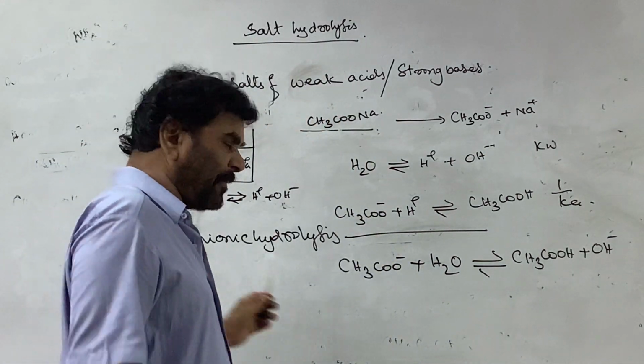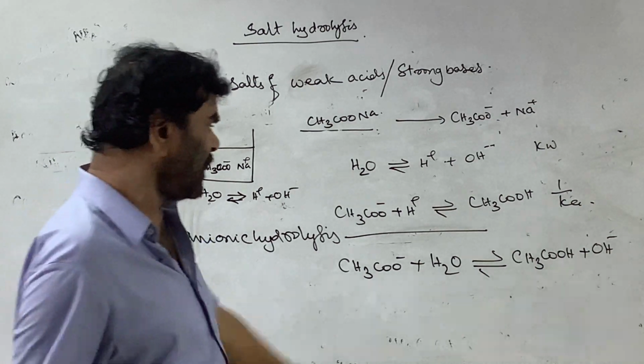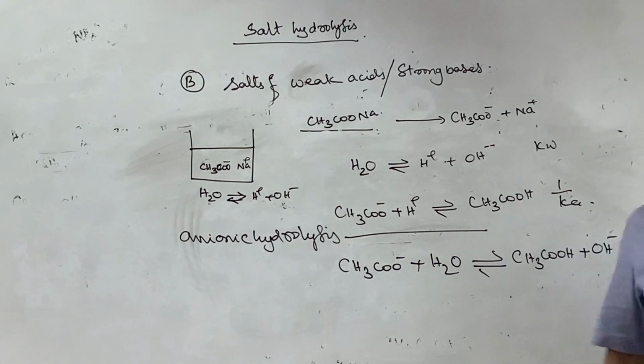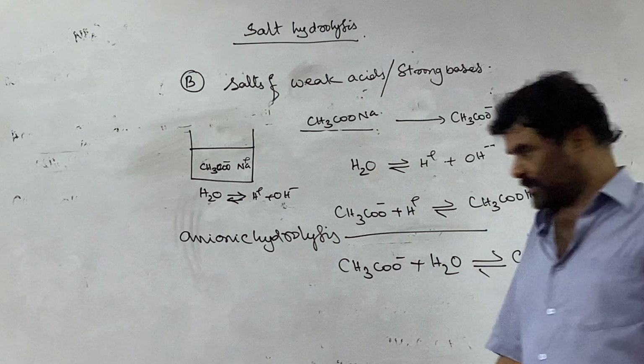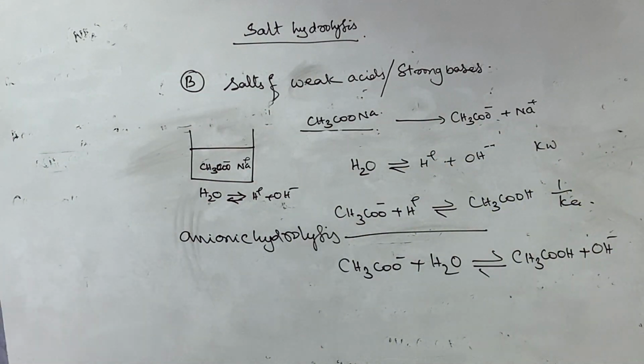On addition of sodium acetate, the acetate ion interacts with the water and creates OH minus ions. Therefore the solution becomes basic, with pH greater than 7. So all aqueous solutions of salts of strong bases and weak acids are slightly basic.